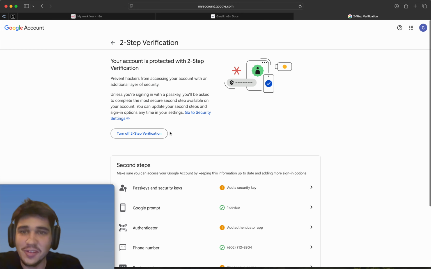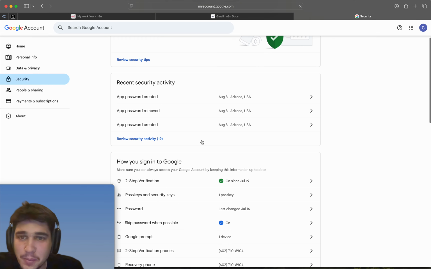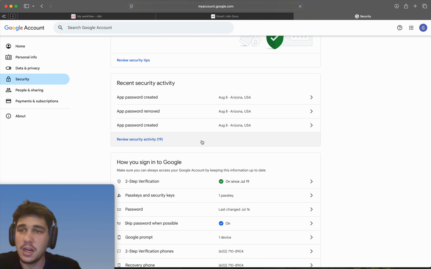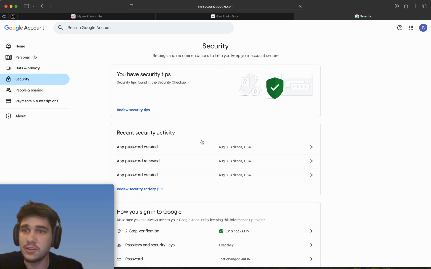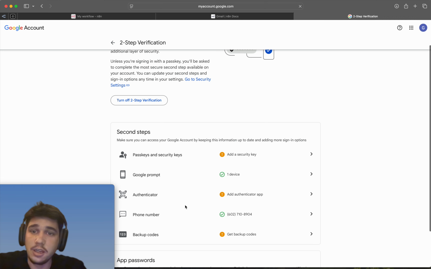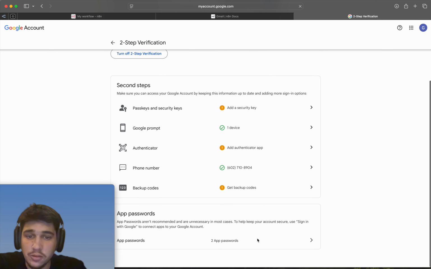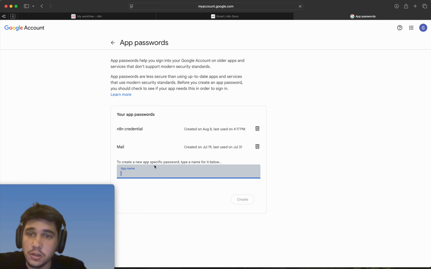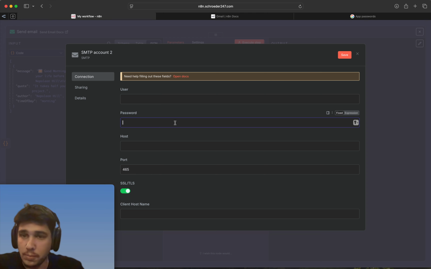All right. Sorry to give you guys that little hiccup right there, but okay. So you're gonna go into your Google, to your main account or your profile, your settings. You're gonna come to security. You're gonna come down to two-step verification. Then in two-step verification, you're gonna come down to app passwords. You're gonna click on this, and you're gonna create the password. Right now I already have the credential in there, but same thing. You just put in n8n credential or n8n app password. It would then create a password for you and pop up a little pop-up right here. You would copy that password, and then come in here and paste it right here on password.